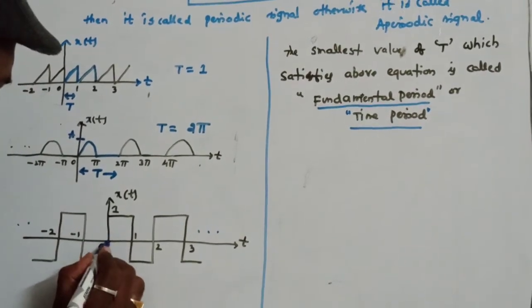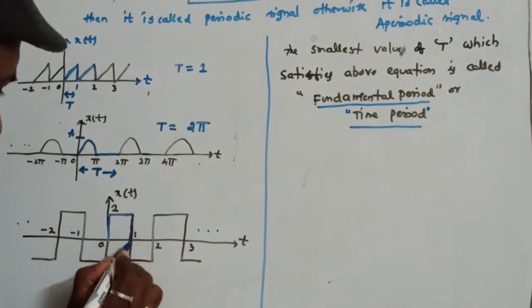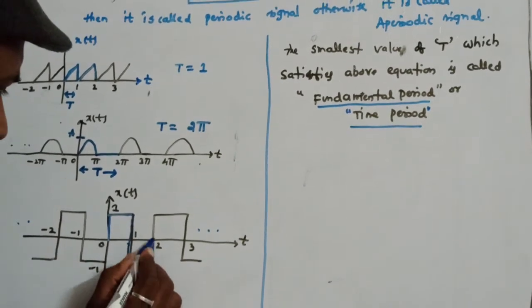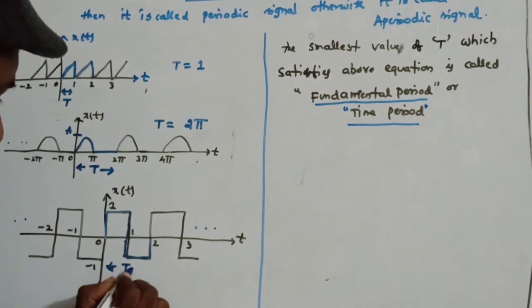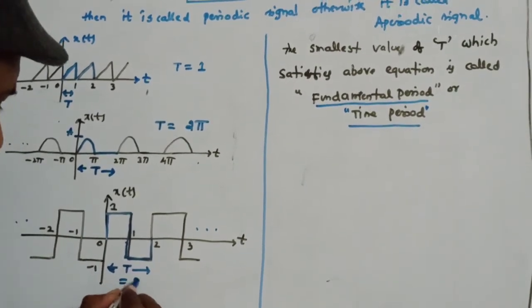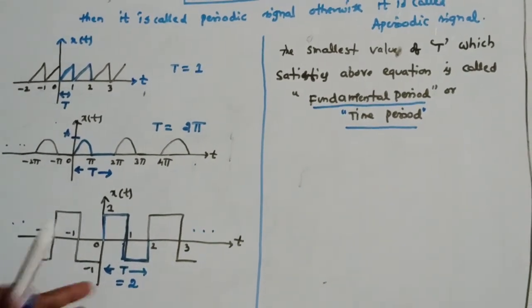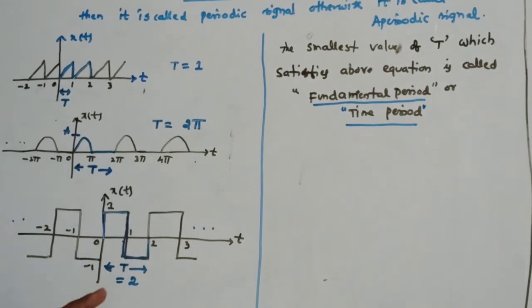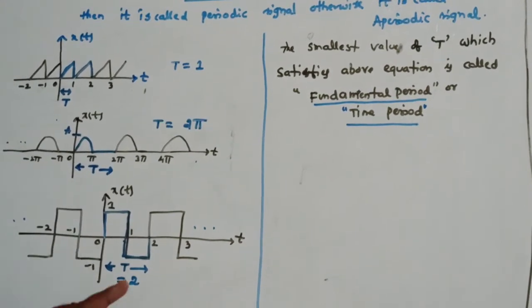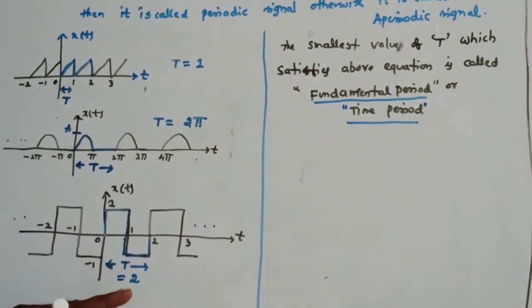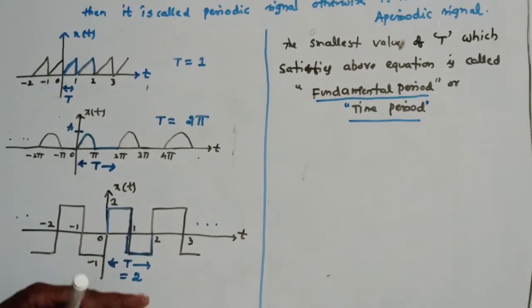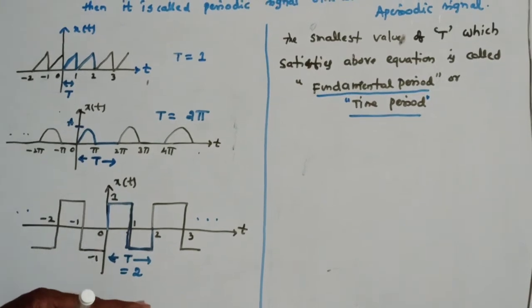So you can see that this is one cycle. You can take any part. So let us call this one cycle. The same pattern repeats. So this is called the fundamental period or time period of this waveform, which is equal to 2 seconds, or something else depending upon the scale. T is equal to 2. So therefore, in this way, identifying the time period of the given waveform is very, very important while we solve Fourier series or Fourier transforms.